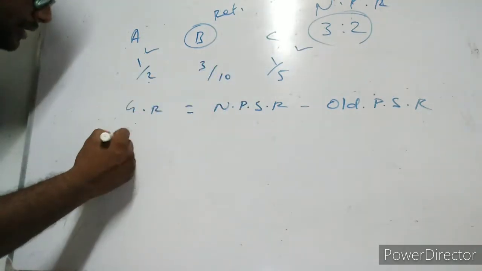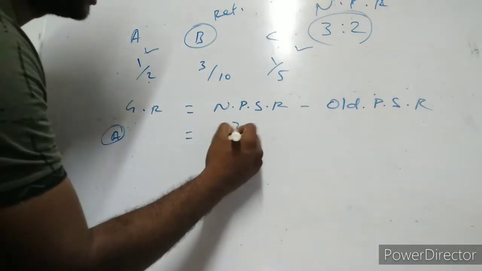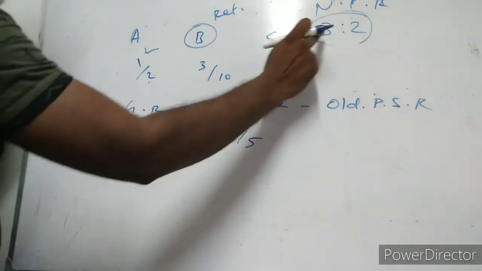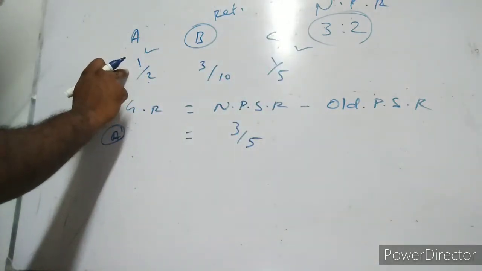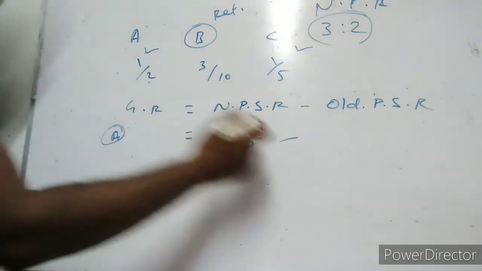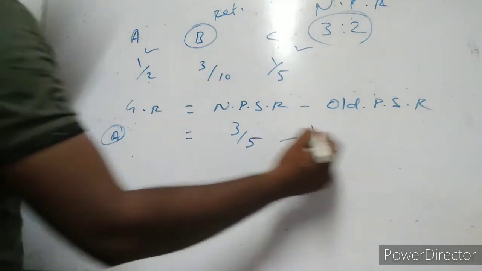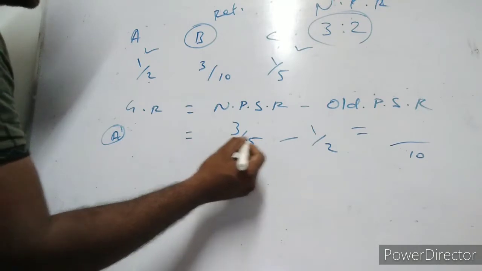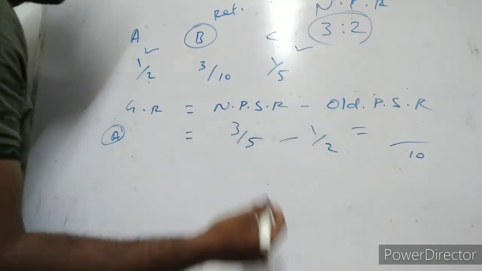We can calculate first for A. A's new profit sharing ratio is 3 by 5, since 3 plus 2 is equal to 5 and 3 is A's share, minus old profit sharing 1 by 2. Taking the common denominator 10, this set will be multiplied by 2, this set will be multiplied by 5.